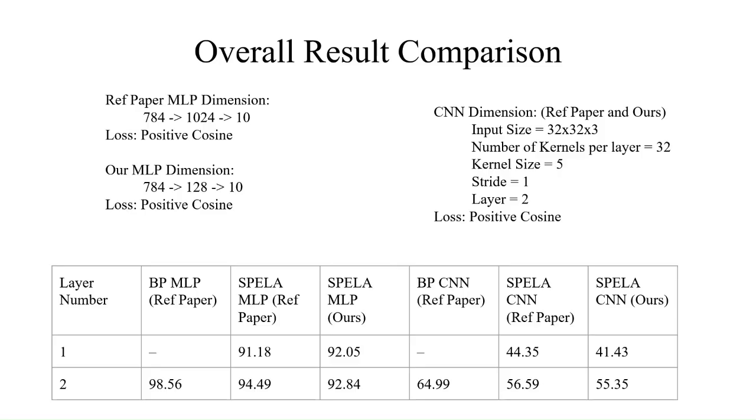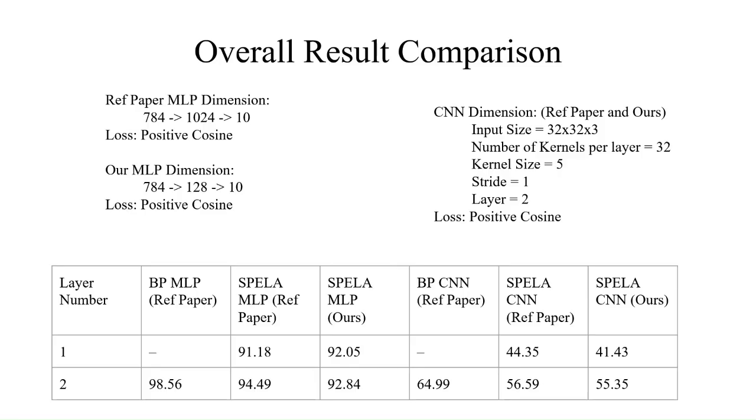For layer 1, the reference paper's SPLA MLP achieved 91.18% accuracy, while our SPLA MLP model achieved 92.05% accuracy, showing a slight improvement. At layer 2, the reference paper's SPLA MLP got 94.49% accuracy, and our SPLA MLP achieved 92.84% accuracy. And the highest accuracy on the MNIST dataset by using a backpropagation MLP is 98.56%.